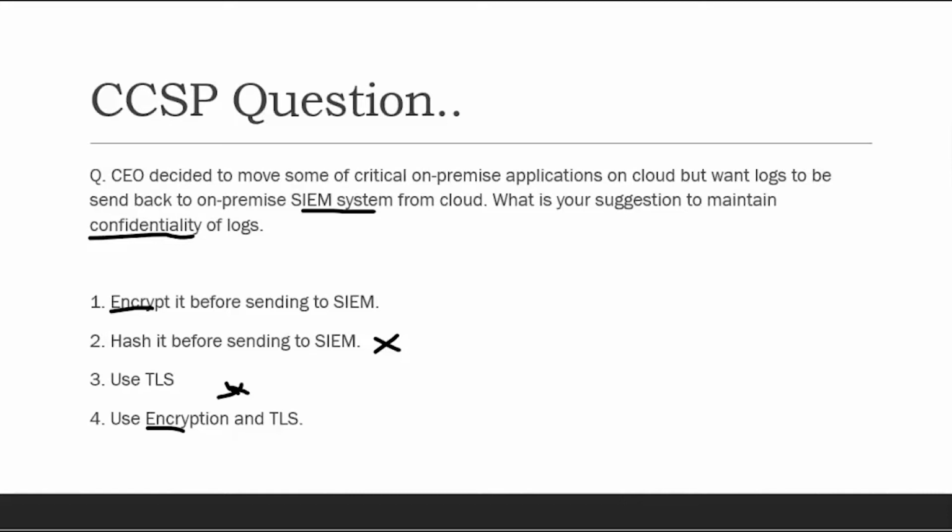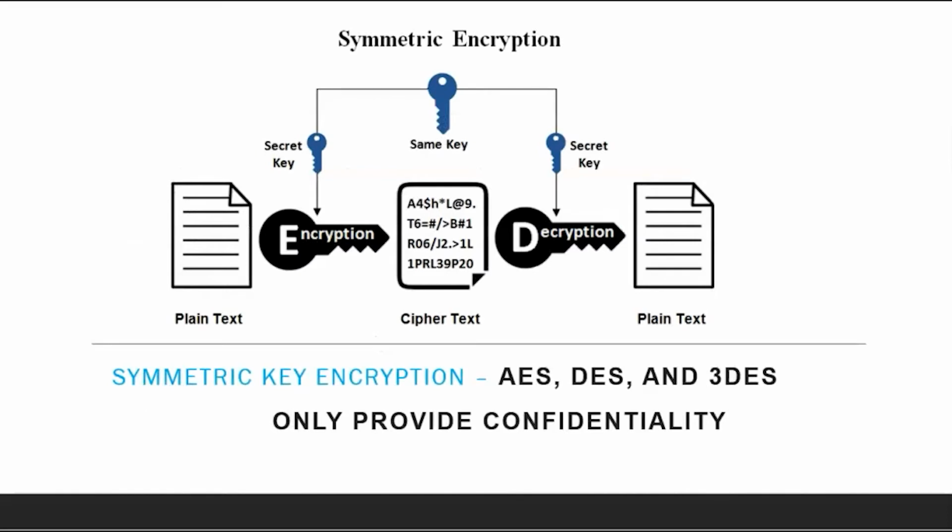So confidentiality will be ensured by encryption mechanisms. Now there are two types of encryption mechanisms. One is symmetric, one is asymmetric. Symmetric, I hope you have seen symmetric algorithms in your industry.